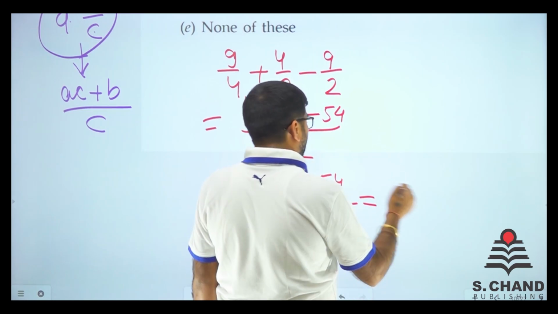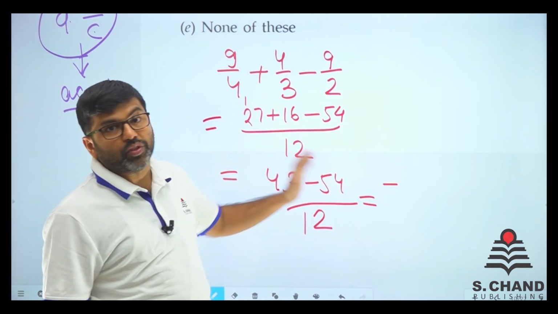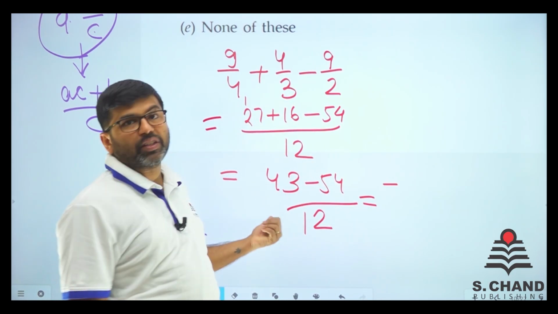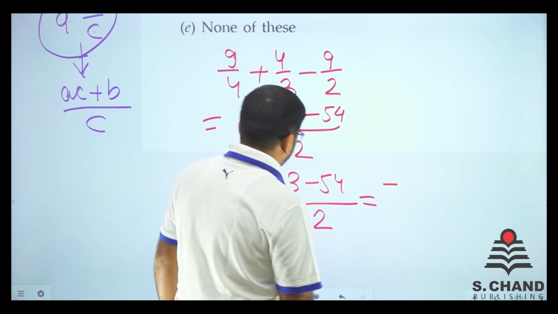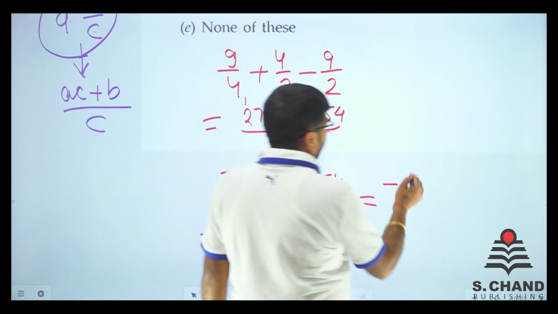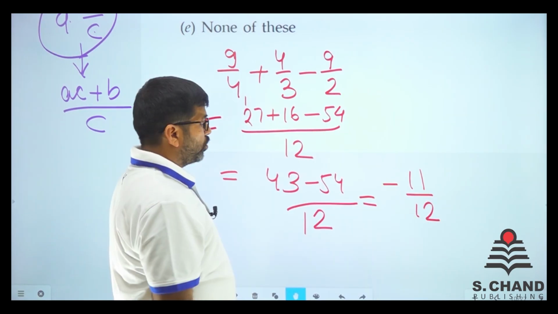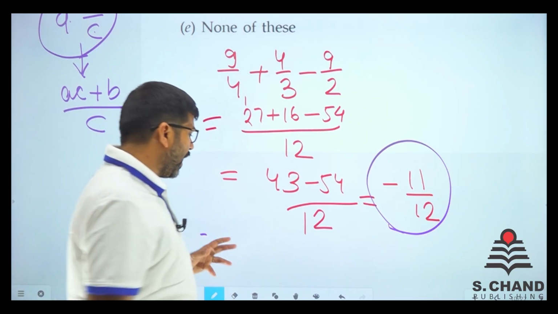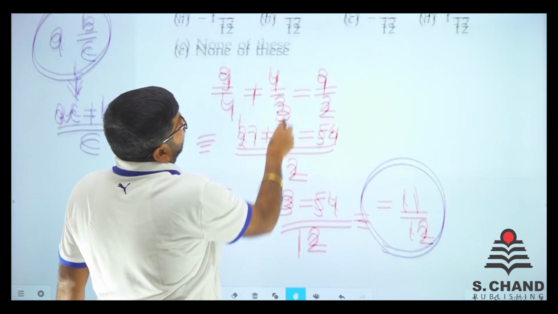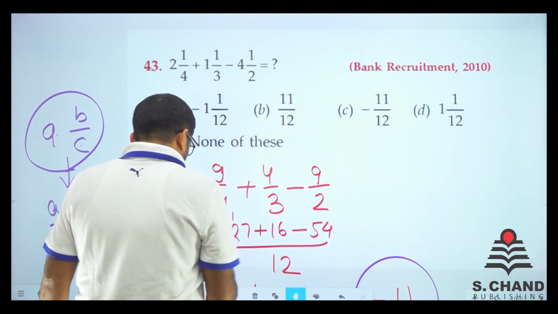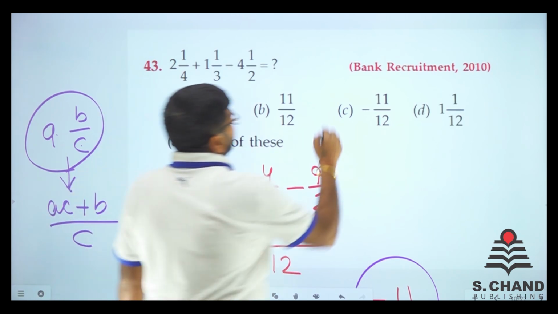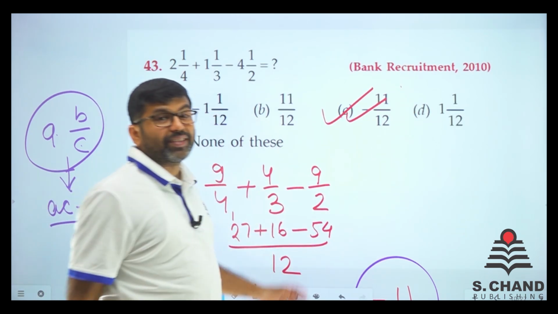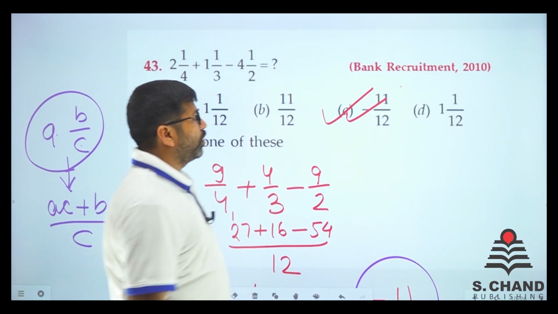We have got minus. Why minus? Because this value is bigger. So minus 54 plus 43. If I do minus 54 plus 43, I get minus 11 by 12. So finally we have arrived. The answer is minus 11 by 12. Is there any option like minus 11 by 12? Yes, it is. So question number 43, the answer is C. In the similar way you need to do. So let's move on to the next question.